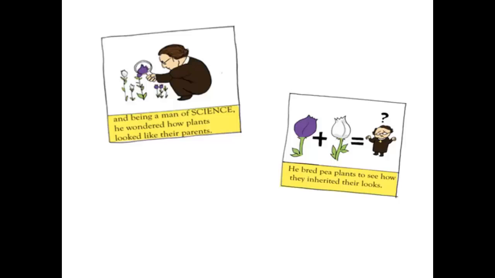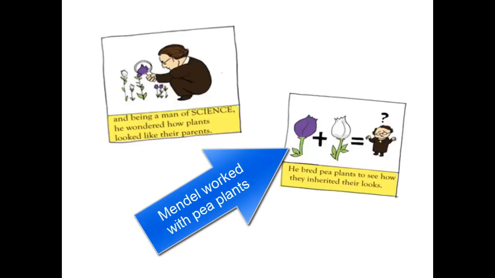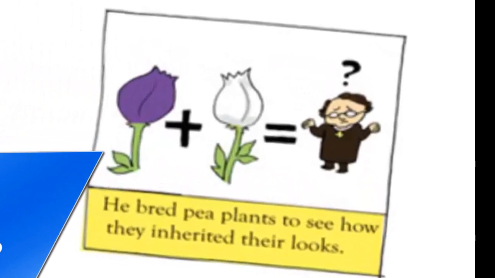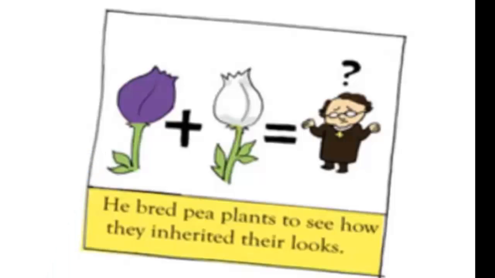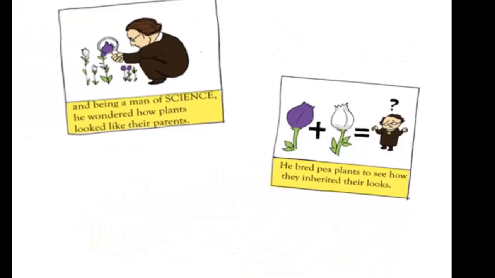He noticed that some plants were tall and some plants were short. He noticed that some of the pea plant seeds were wrinkled and some were really smooth. And he also noticed that some of the pea plants had purple flowers and some had white flowers. And he started to wonder, if these are what the plants look like, I wonder what their parents look like, and what the offspring would look like. So if we took two plants and cross-pollinated them, what would their offspring look like? What would the babies look like?